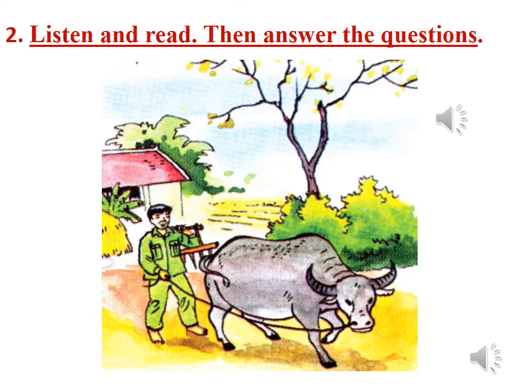A. How much rice does Mr. Hai produce? B. Does he produce any vegetables? C. How much fruit does he produce? D. How much milk do his cows produce? E. How many eggs do his chickens produce?